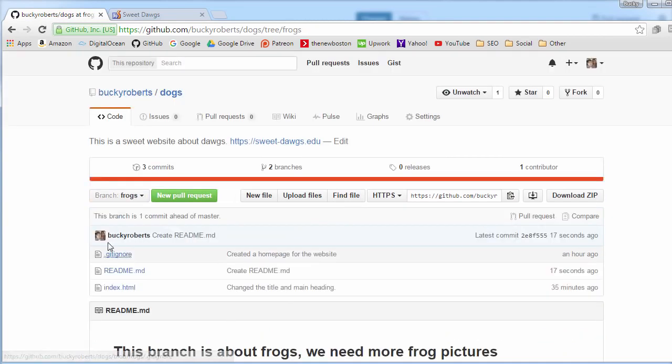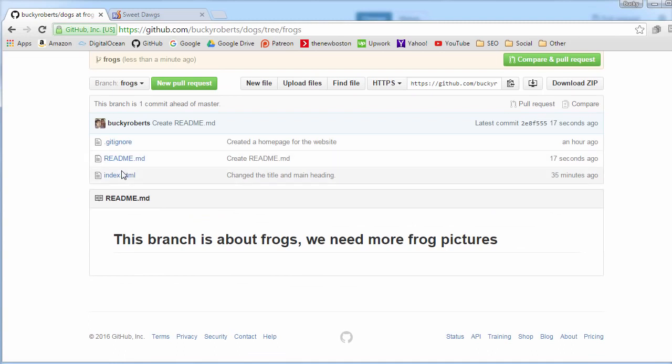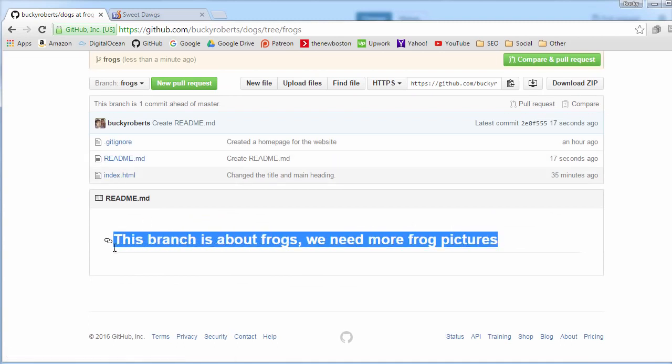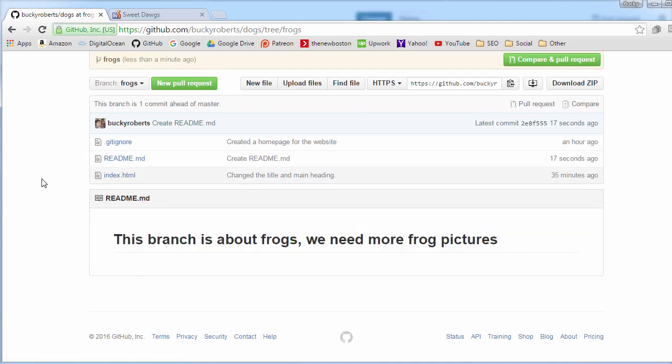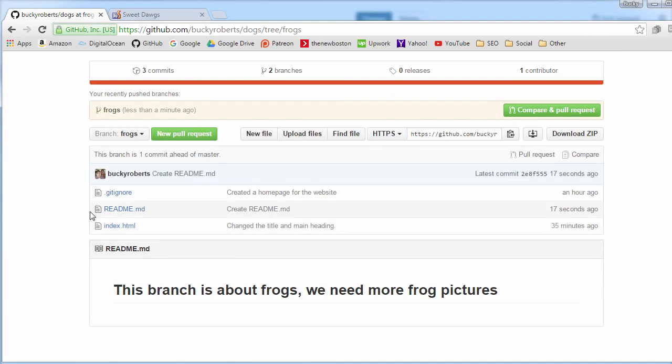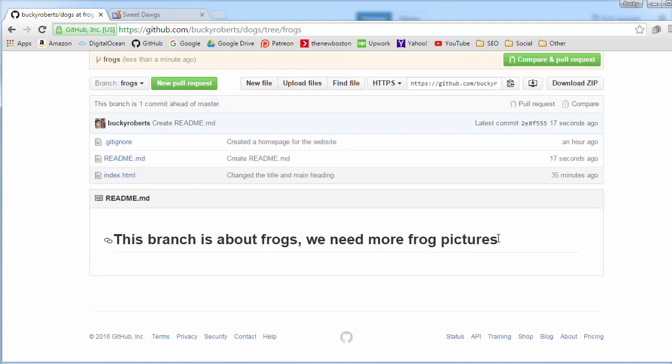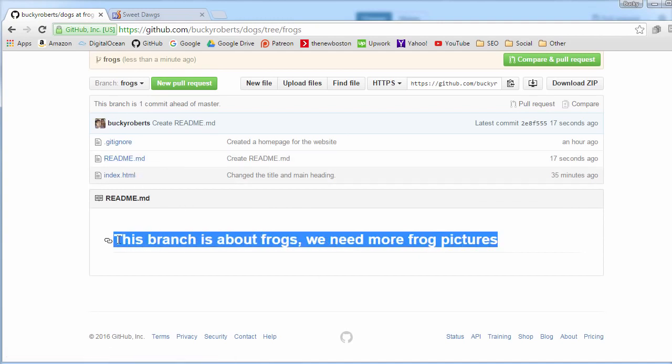And on our frogs branch, this copy is a little bit different because we now have a README. Basically, we have two versions of the project, but they're a little bit different. So I'm like, wow, I spent a lot of time on that README file. I actually want to go ahead and submit my changes and make this the standard for the overall master branch. So how do I do that?